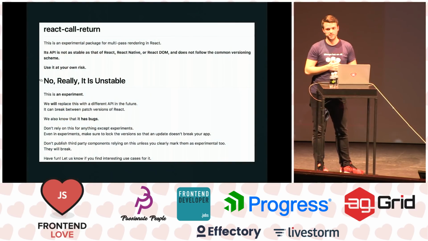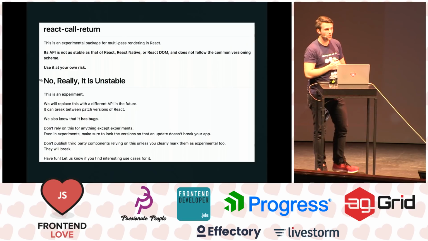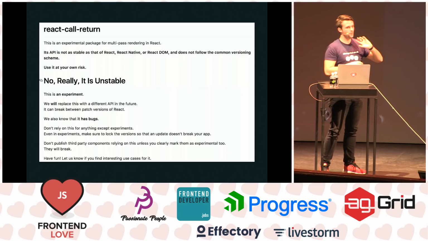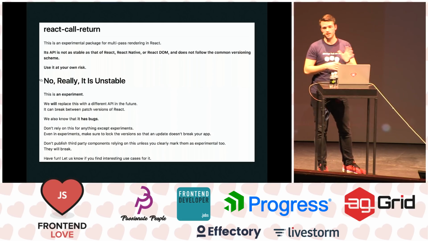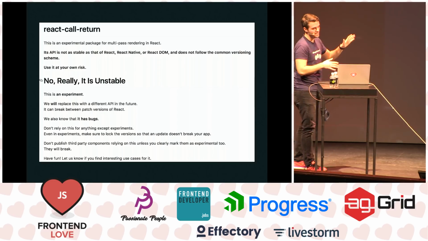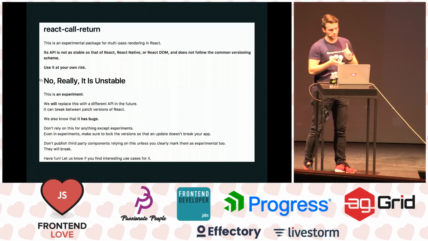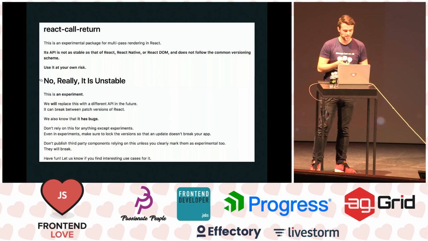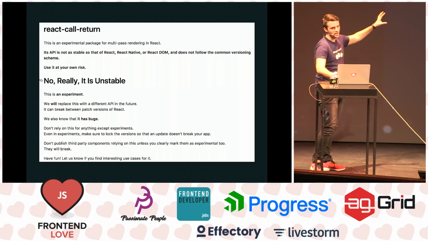And the last demo that I want to talk to you about is React call return. This is a published package inside of the React repo. It's not in the official API yet. Maybe it's not going to be ever, but it's pretty cool. And it says, in 17 lines here, it's experimental, use at own risk, not as stable. No, really, it's unstable. It's an experiment. It will break. It has 10 reasons why you shouldn't use it.